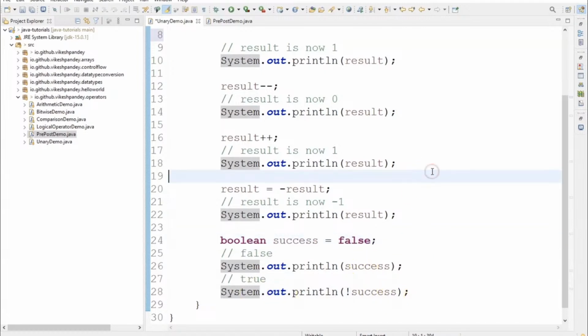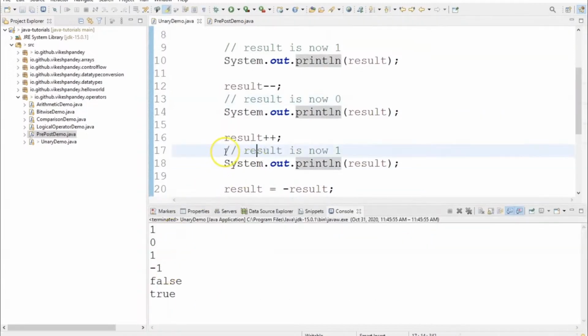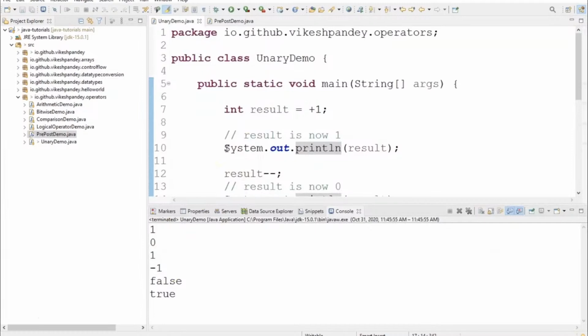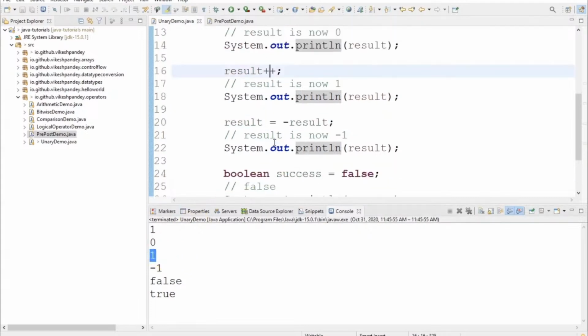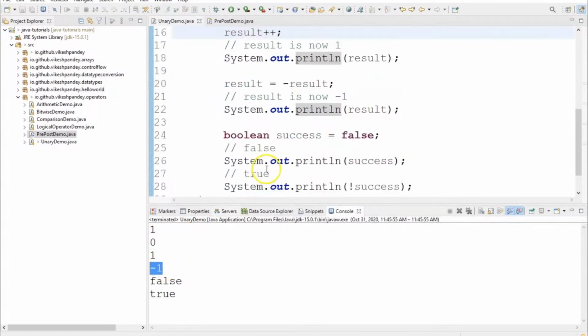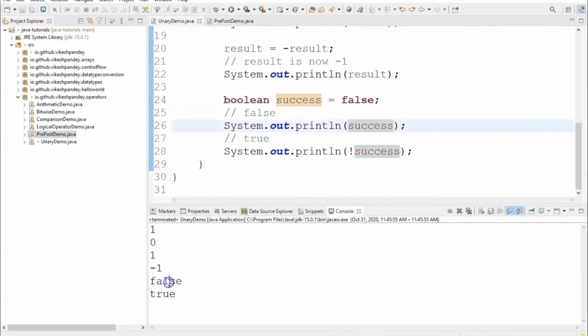So let's right click on this and run this program and see if we get the expected output. And yes, we see the output here. Let's try to interpret the output now. Line 10 should print 1. Yes. Then line 14 should print 0. We see 0 here. Line 18 should print 1 because we use the increment plus plus, so 0 plus 1 became 1. Then we use the unary minus operator, so the value should become -1. Yes, we see -1 here. And then for the Boolean variable, we should first see false because the value is printed as is. And then we are printing a negated value.